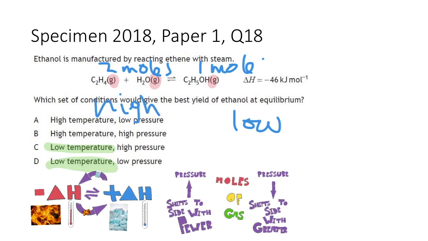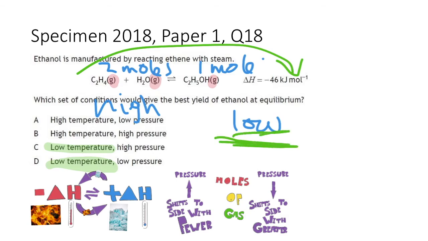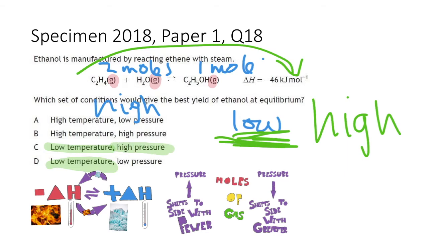If I want to shift my equilibrium towards the product side to get a greater yield of ethanol, I have to do the opposite of what the pressure is at that side. So it's low at that side. That means I need a high pressure to shift it to the right. Then I look at which of my options has the high pressure, and it's option C. C is our answer.